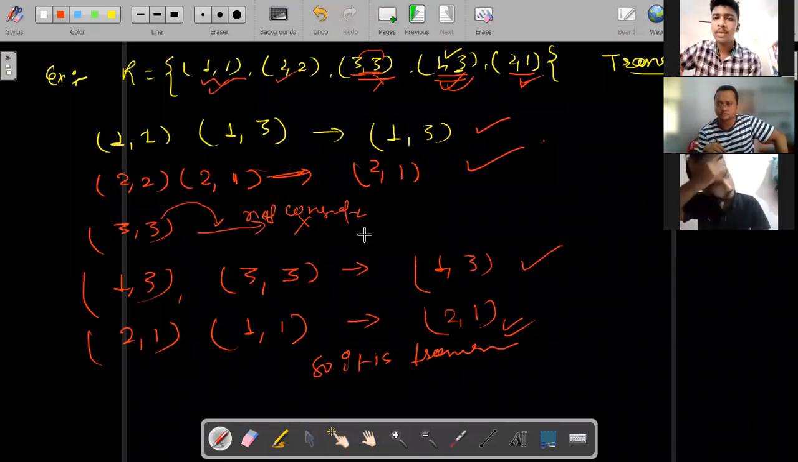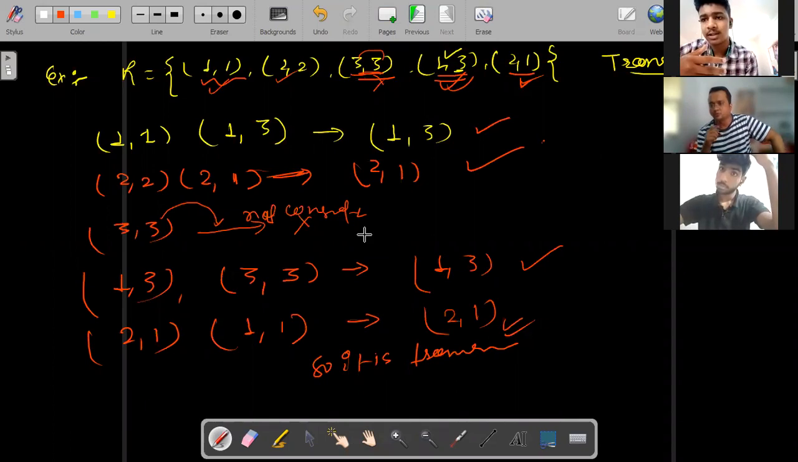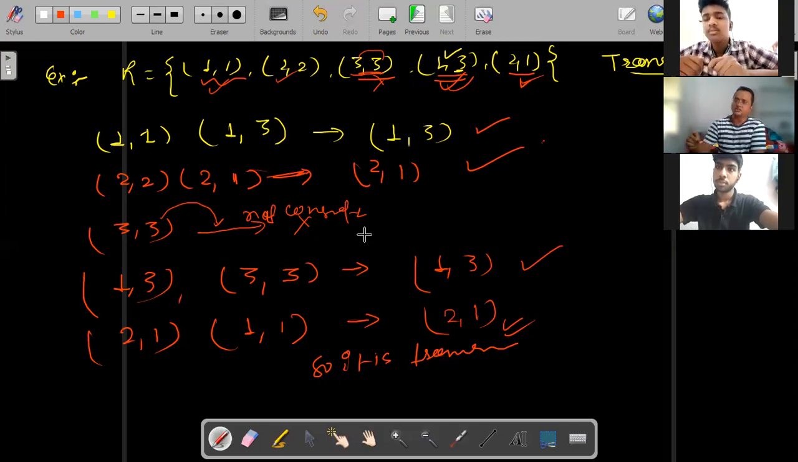Sir, if we prove only one pair transitive and the others are not transitive, then will it be transitive or not? Your question is about a transitive relation. Say there are 5 pairs, and out of 5 we have proved 4 pairs are transitive. If even one pair is not getting satisfied, then you can say this is not transitive.